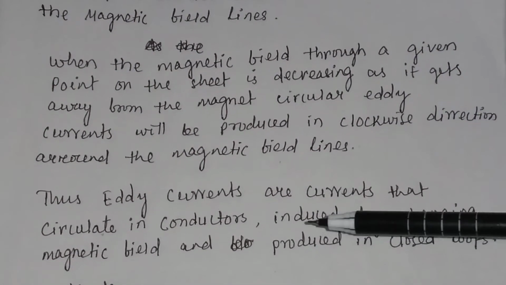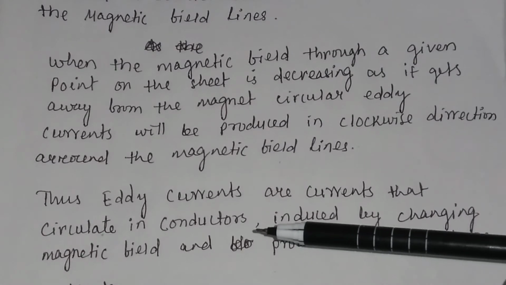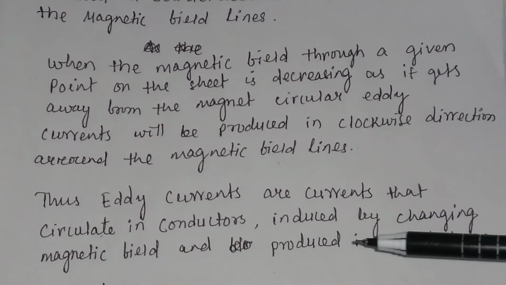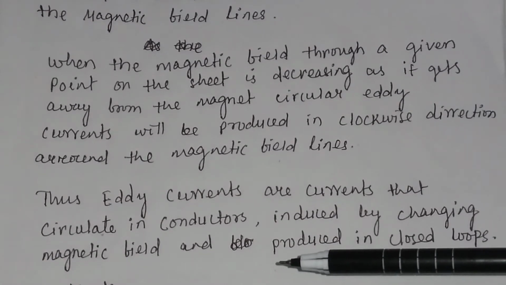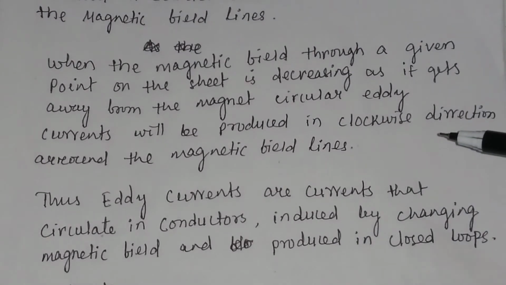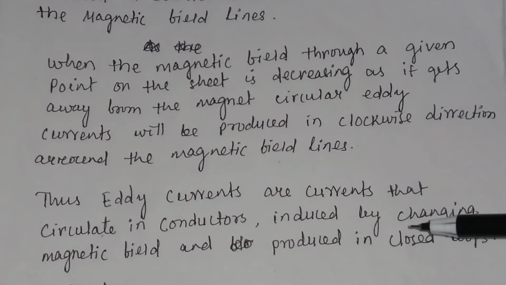Thus, eddy currents are currents that circulate in conductors, induced by a changing magnetic field and produced in basically closed loops. That means the shape of the eddy current is a closed one.